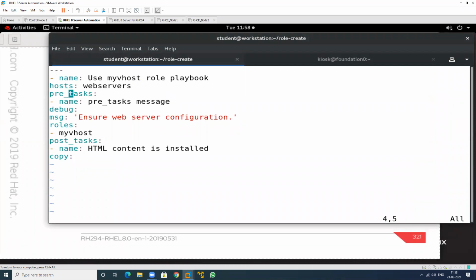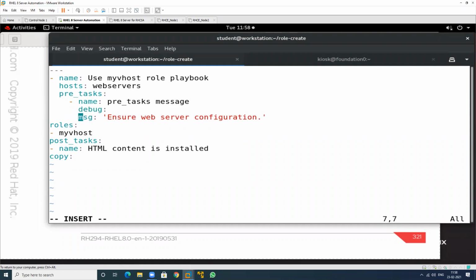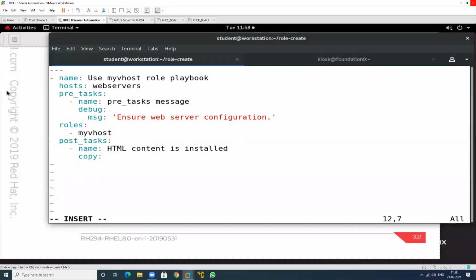This is my host. This is pre-task. This is related to pre-task. Debug this one, and this is related to the message, and this is the role. Role is, this is the name of my role, my vhost, and this is the post task. So just copy. I want to copy.